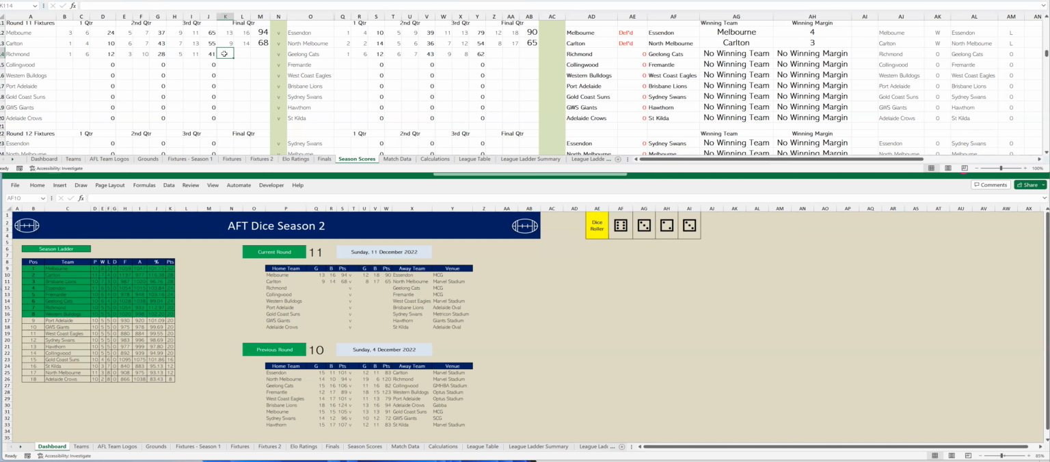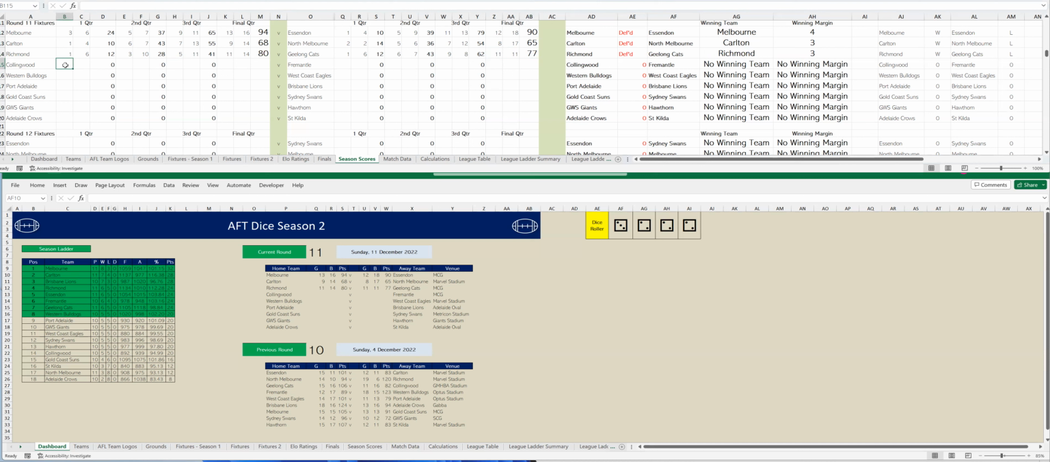Richmond kicking 6 goals, 3. So that's 11 goals, 14. To Geelong, 2 goals, 3. So that's 11 goals, 11. And in the end, Richmond have won by 3 points. Wow. Okay, Richmond are in the top 4. All right, let's go to the next game.